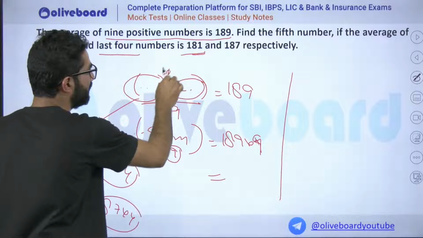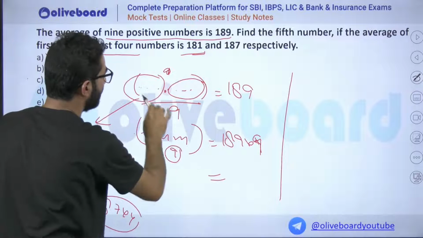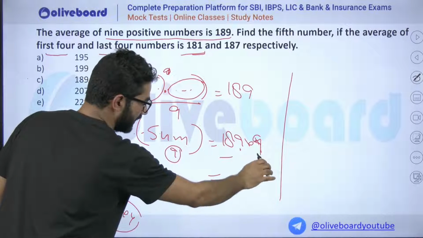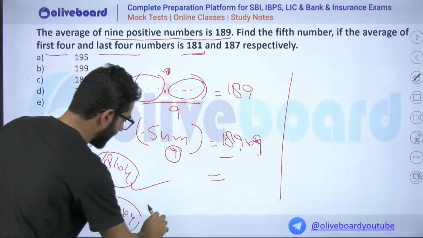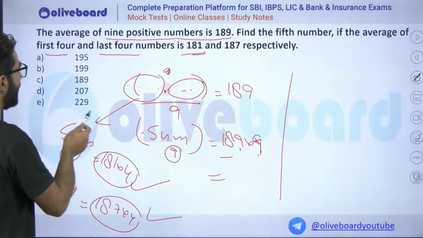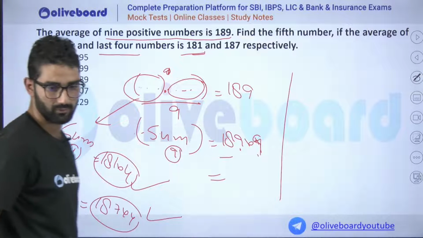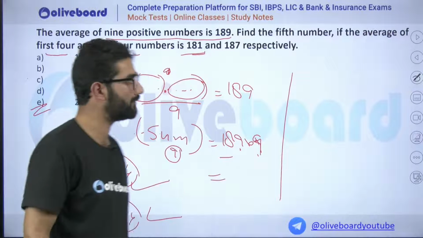The fifth term will be 189 multiplied by 9, then subtract this one and this one, and you will get the result. How much? It will be 229, na? 229 will be the correct option. Yes, my dear. Going for the next question.